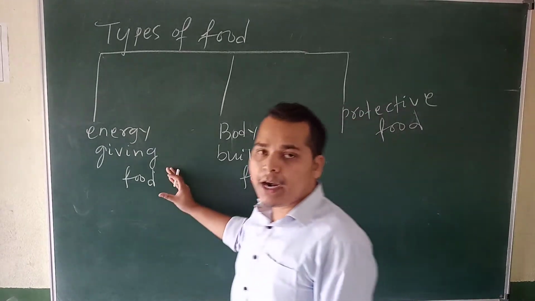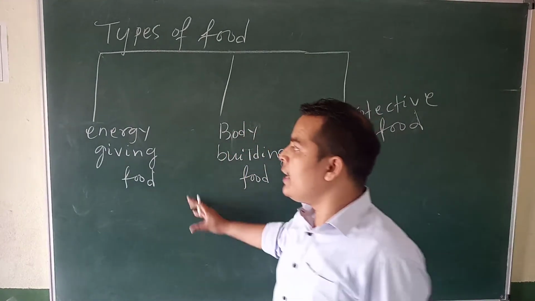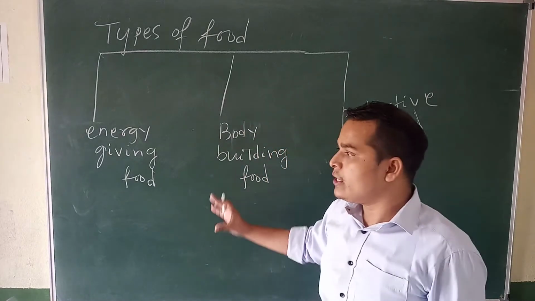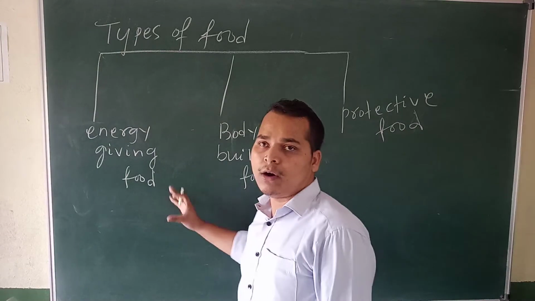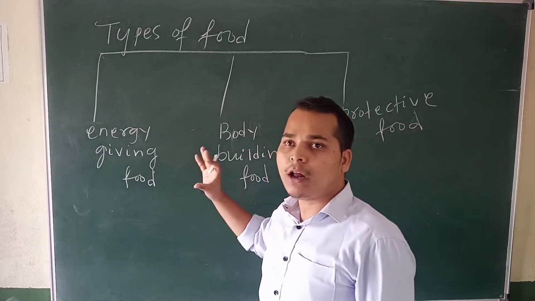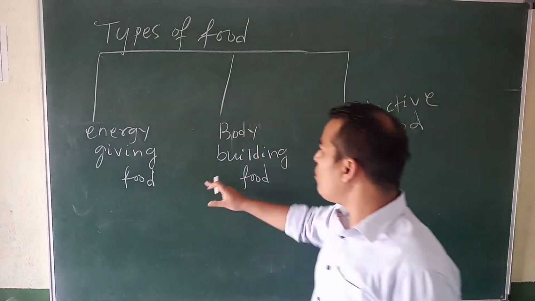So carbohydrate and fat, these are called the energy giving food because they provide instant energy to our body, so we can work. Okay, we can work for a longer time. Yes or no?